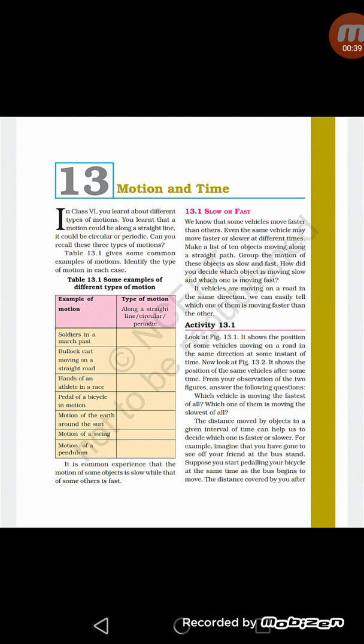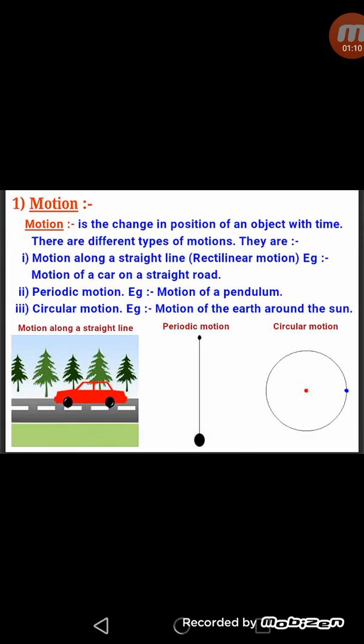So we can classify all the objects which are present around us into two categories. First category includes those objects which are constant or which do not change their position with time, and such type of objects are said to be at rest. The second category includes those objects which change their position with time, and they are said to be in motion. So in this way we can say motion is the change in position of an object with time. So this is the definition of motion, that is change in position of an object with time.